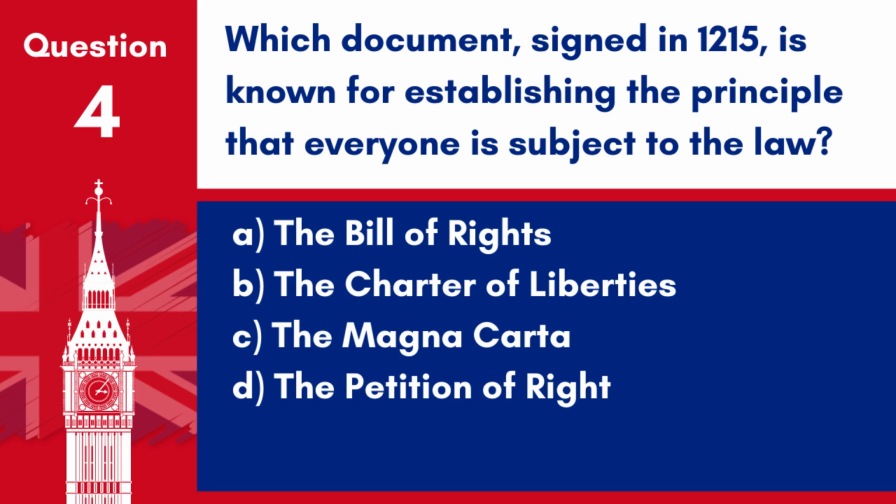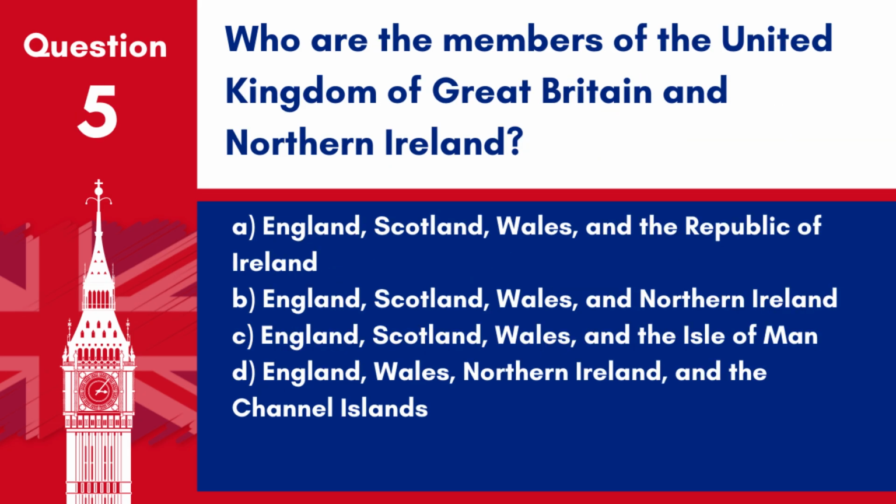Question 4. Which document, signed in 1215, is known for establishing the principle that everyone is subject to the law? A. The Bill of Rights. B. The Charter of Liberties. C. The Magna Carta. D. The Petition of Right. Answer: C. The Magna Carta. The document known for establishing the principle that everyone is subject to the law is the Magna Carta, signed in 1215.